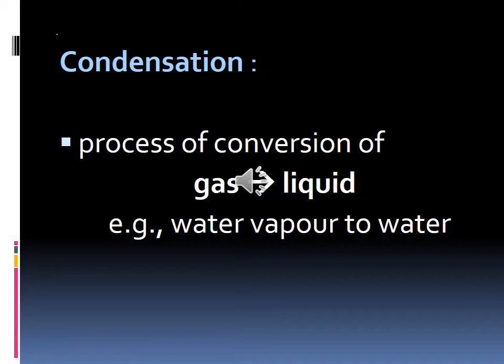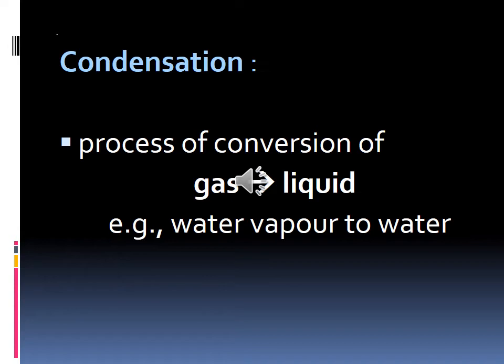When the gap decreases, the force of attraction between the molecules increases. And finally we get the water. The process of conversion of gaseous state to liquid state is called condensation or liquefaction. Can you all understand?